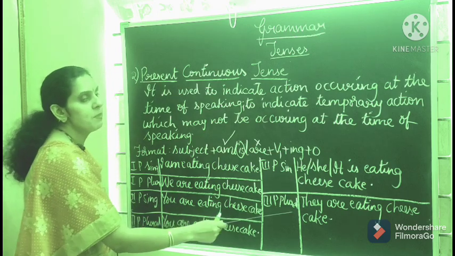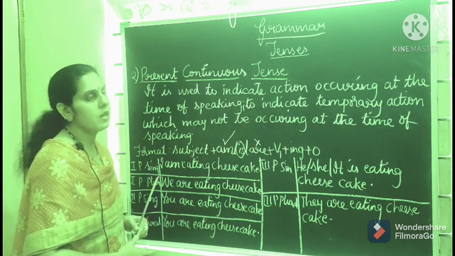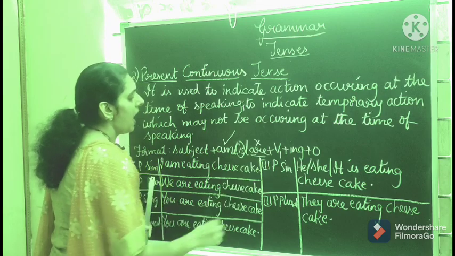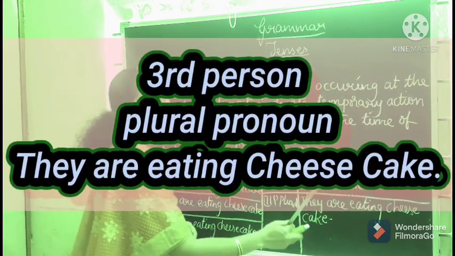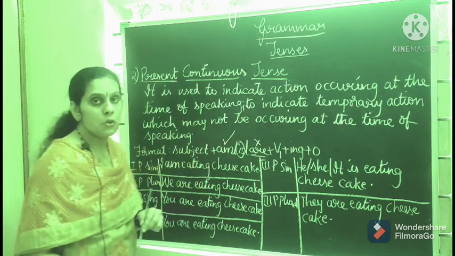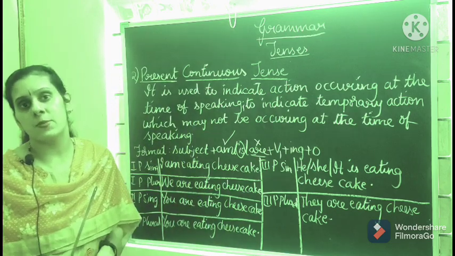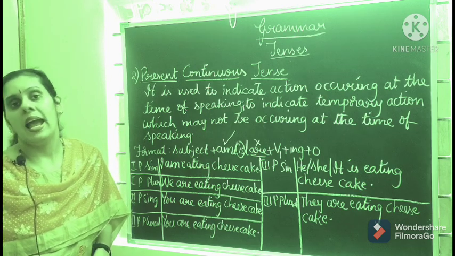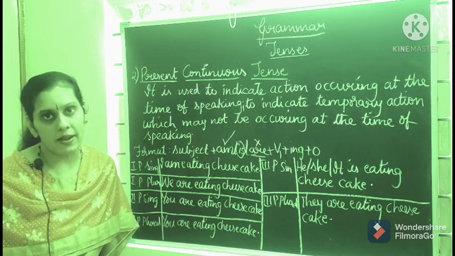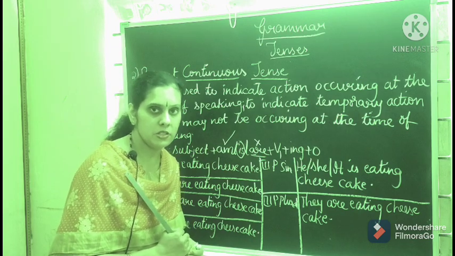Next is third person plural. In the third person plural pronoun, again you will use "are". What will you use here? See, they are eating cheesecake. So we use "am" for the first person singular pronoun, "is" for the third person singular pronoun, and for all the remaining we use "are". Okay students, hope you all have understood this one.